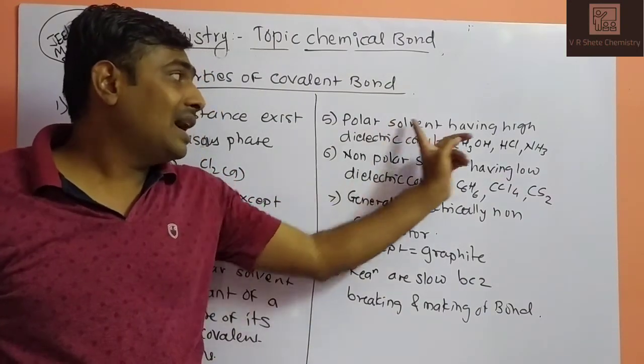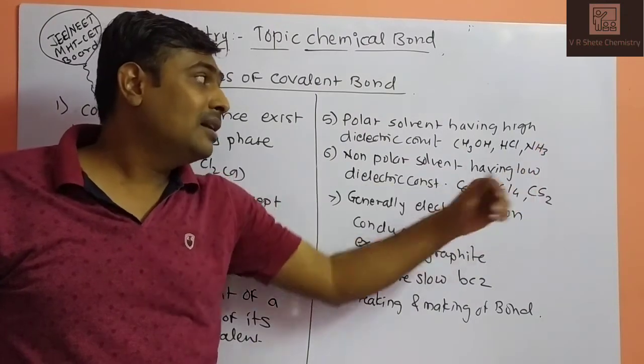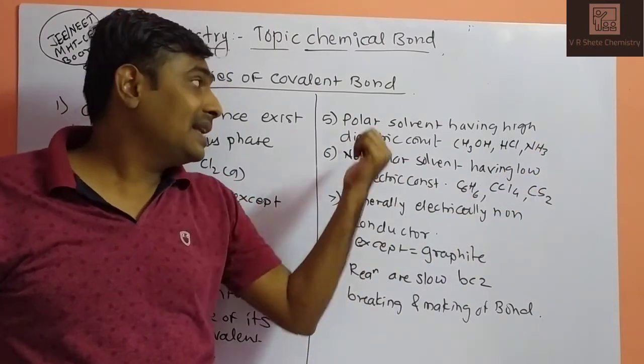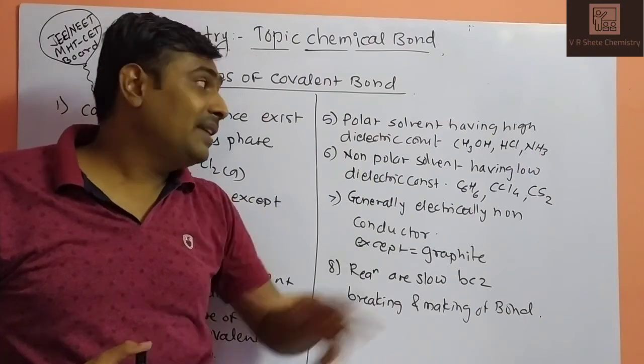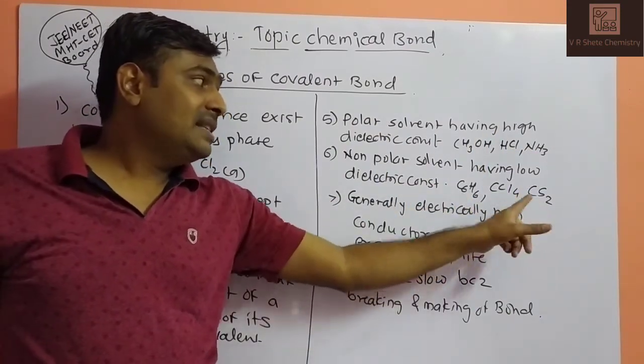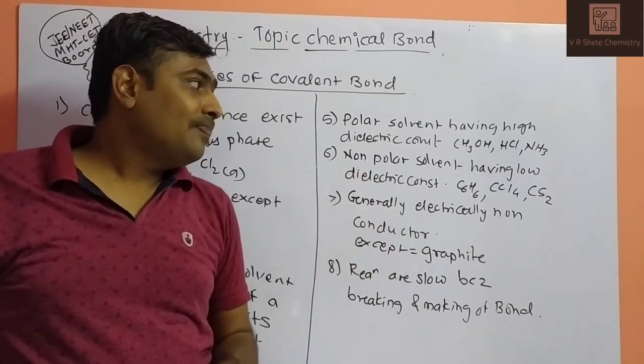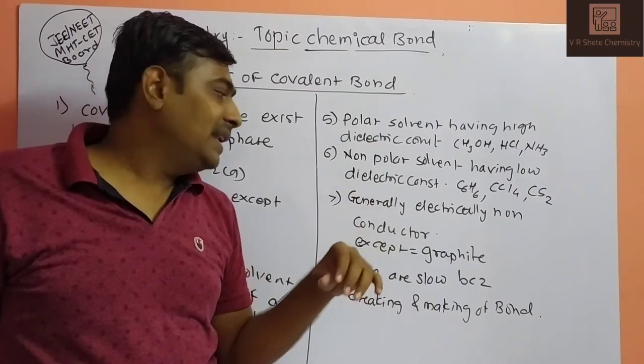So it has a high dielectric constant, like methanol, ethanol, hydrogen chloride, ammonia and nitric acid. These are examples of polar solvents with a high dielectric constant. And benzene, CCl4 and carbon disulfide are examples of non-polar solvents whose dielectric constant is very low.